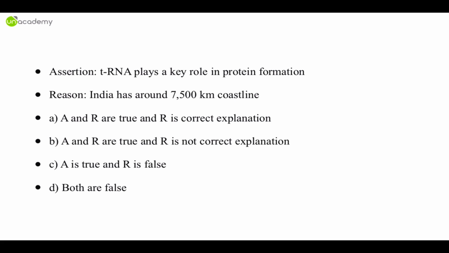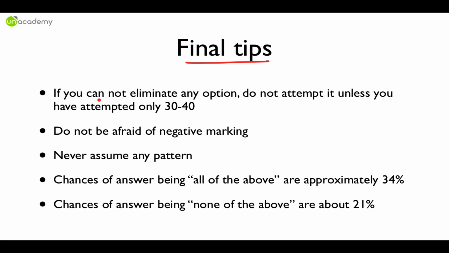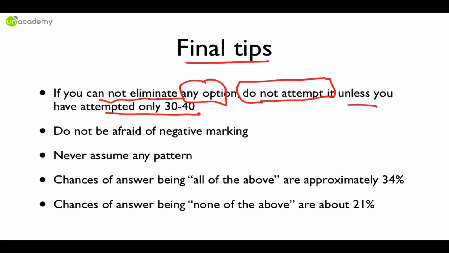Now, final tips for you. See, if you cannot eliminate any option, do not attempt it. Okay, if you cannot eliminate any option, do not attempt it. There are 3 exceptions to the rule. Unless you have attempted only 30 to 40 questions, in that case please attempt, otherwise you will not come inside the mains hall. You will not be selected, as simple as that.